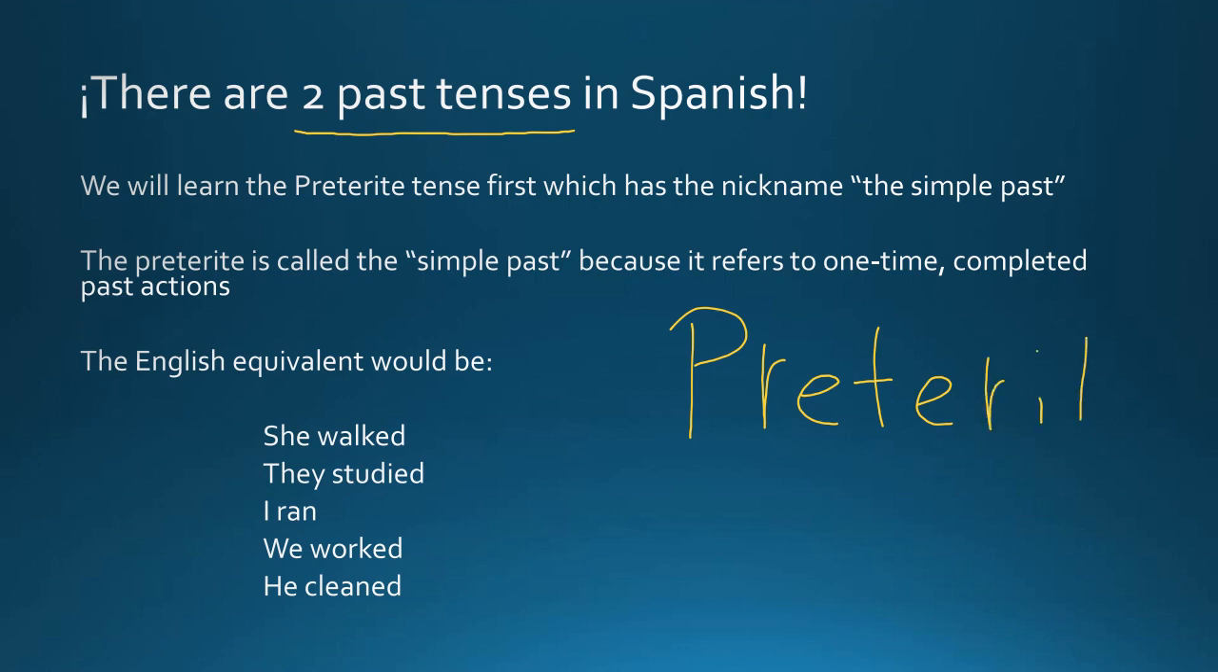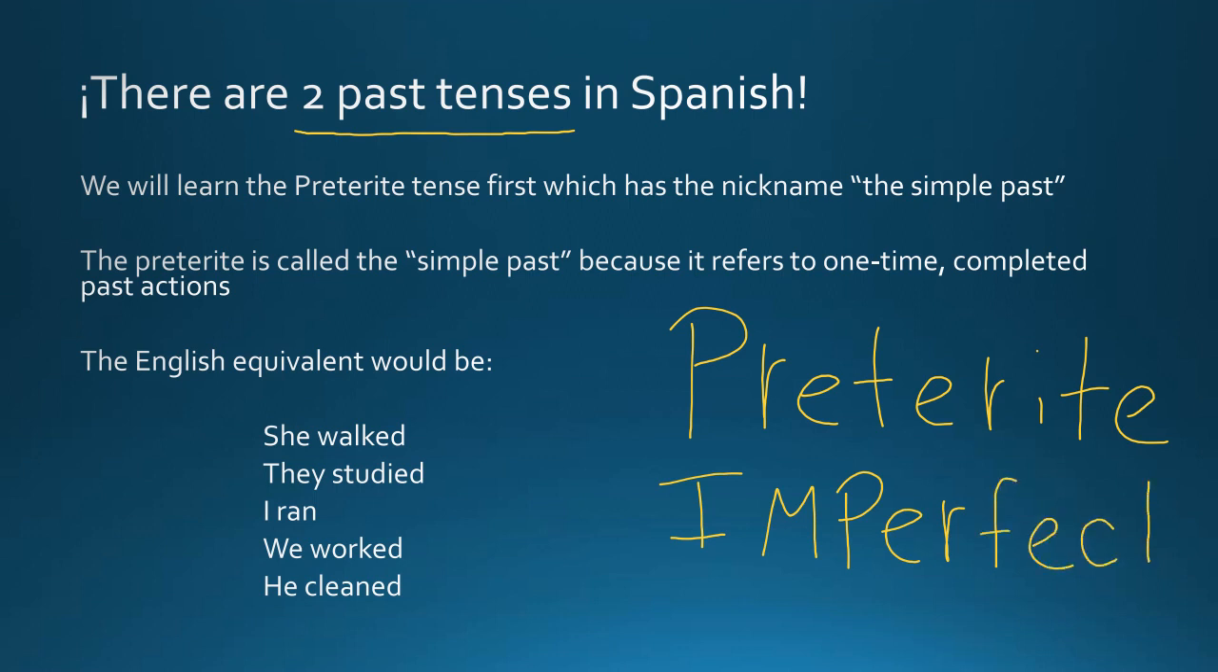Now, the trick is that even though both of these tenses are talking about things that happened in the past, they are actually very different and they are not interchangeable. So you can't just pick which one you want to use. There are certain rules that decide whether you should use the preterite tense or the imperfect tense when you're talking about actions that happened in the past. Today, we are going to start with the preterite tense.